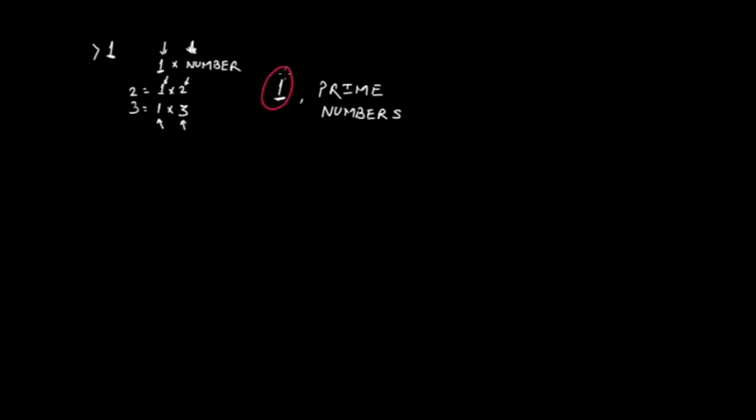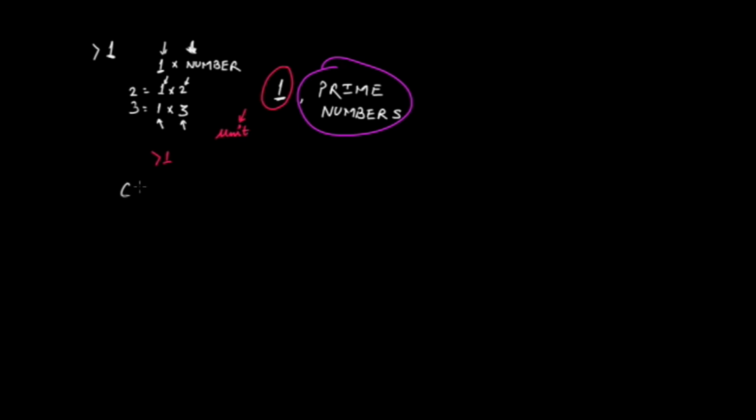We discussed that 1 is always called a unit, and the condition for any composite number or prime number is that it should always be greater than 1. So 1 is not a prime number and 1 is not a composite number. It is always taken as a unit value. Apart from 1 and prime numbers, whatever number comes into your mind is a composite number.